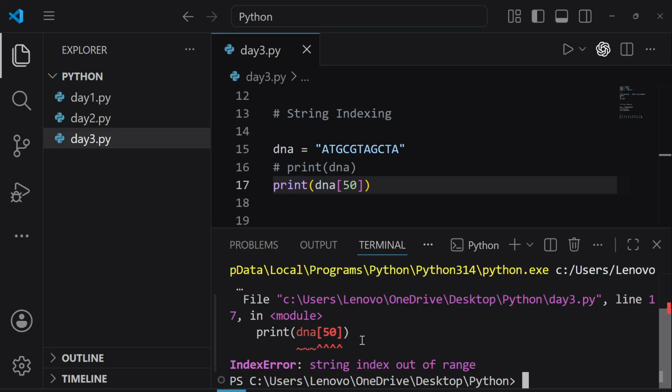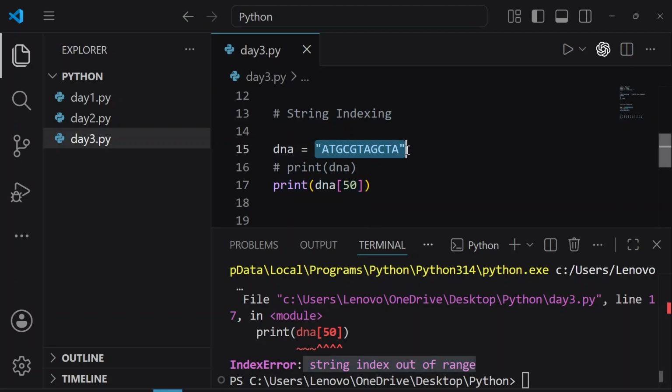It also shows you where you went wrong. So here you can see line number 17. It is telling you that at line number 17 you have an error. The error is here, and what is the error about? The error is an IndexError: string index out of range. It means that the position that we requested to print on our screen does not exist inside our string. So are we clear how to read these different types of error?